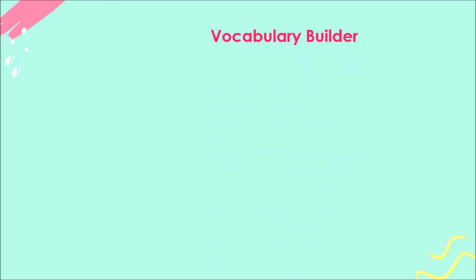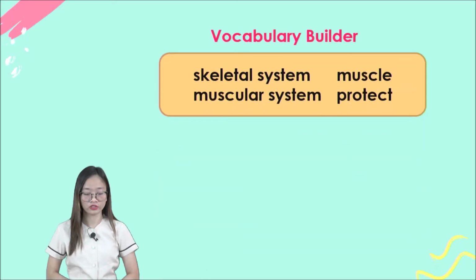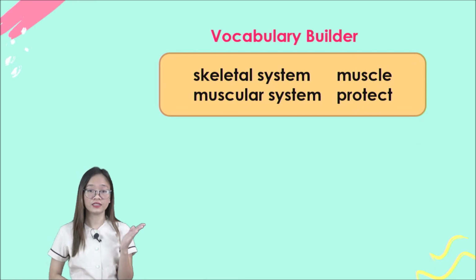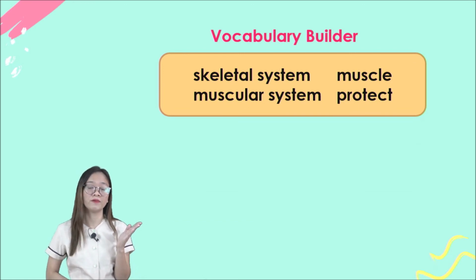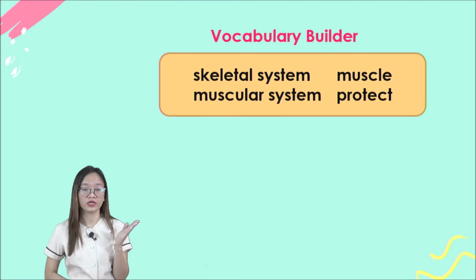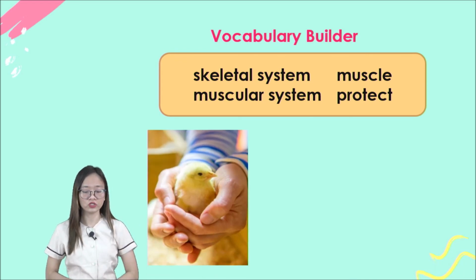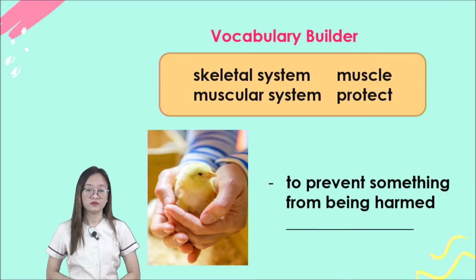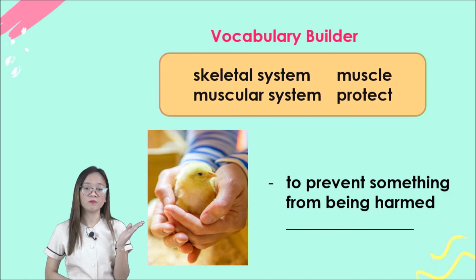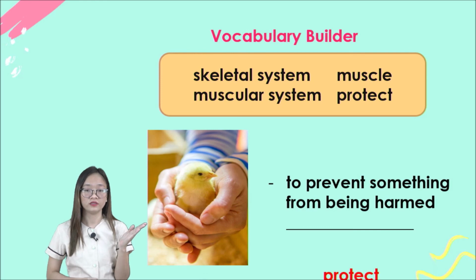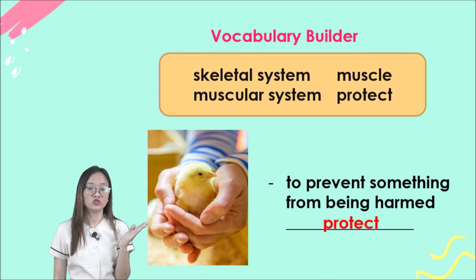Now for the vocabulary builder, class, these are the choices. We have the skeletal system, muscular system, muscle, and protect. The first one is to prevent something from being harmed. So what is the correct answer for this one? The correct answer is protect.